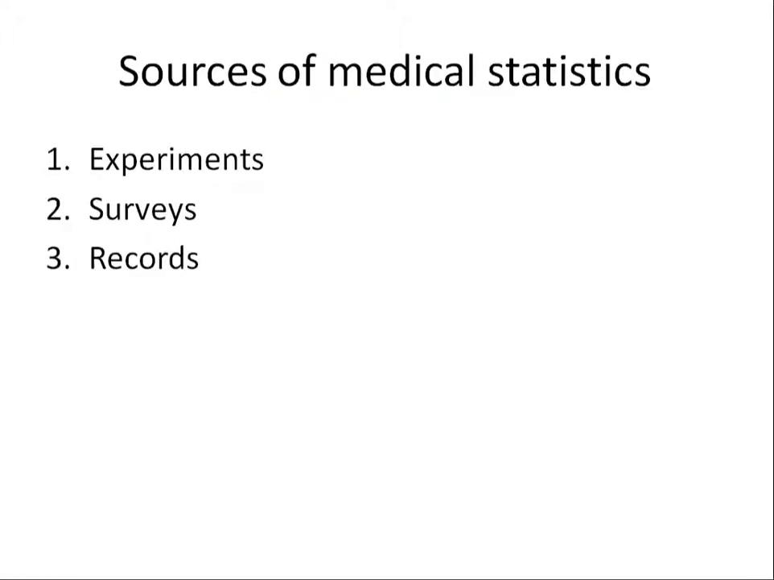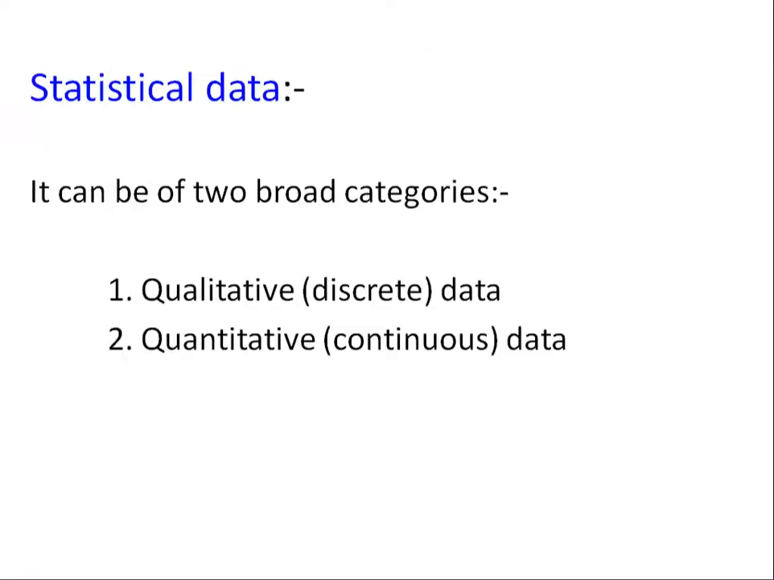Again, coming to the sources of medical statistics, there are three main sources. That is experiments, which are done in the hospital or community or any other settings; surveys, there are many kinds of surveys which are being done; and records. Hospital records are one of the important sources of medical statistics. So we will be rushing a bit fast because we need to cover a lot of topics.